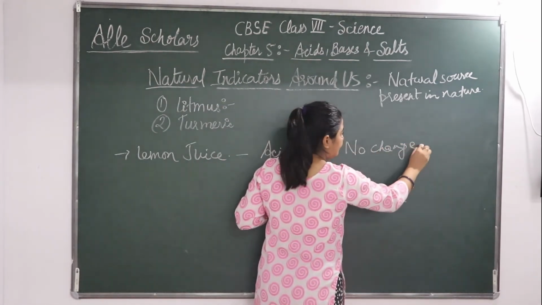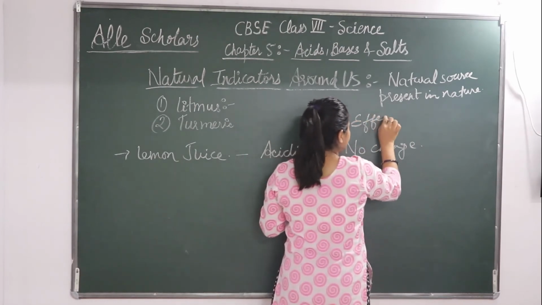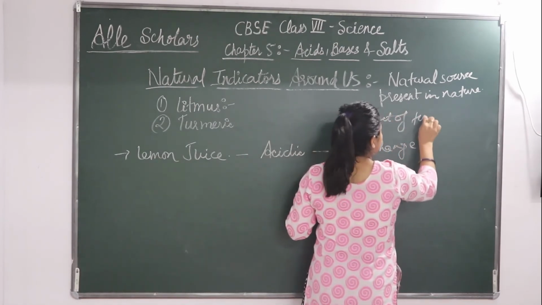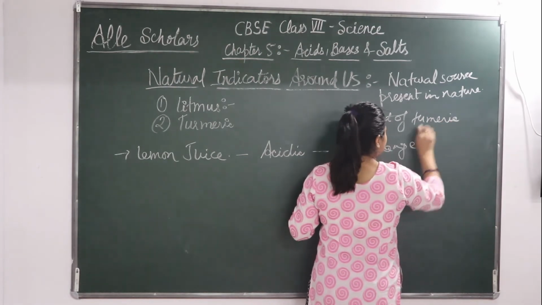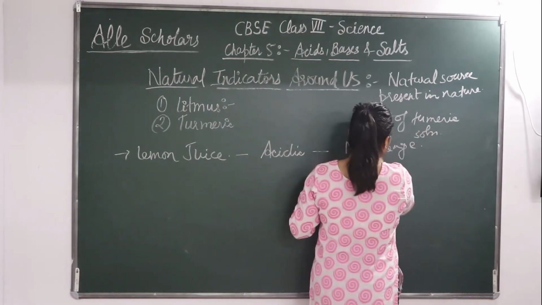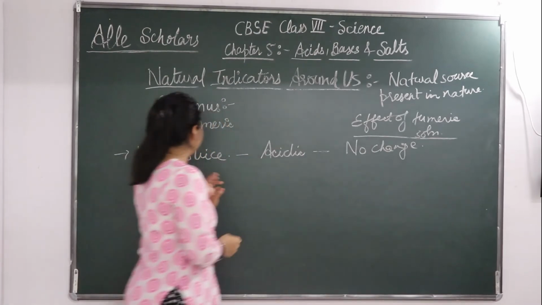Okay? Effect of turmeric solution we are going to see. Okay? So no changes there.